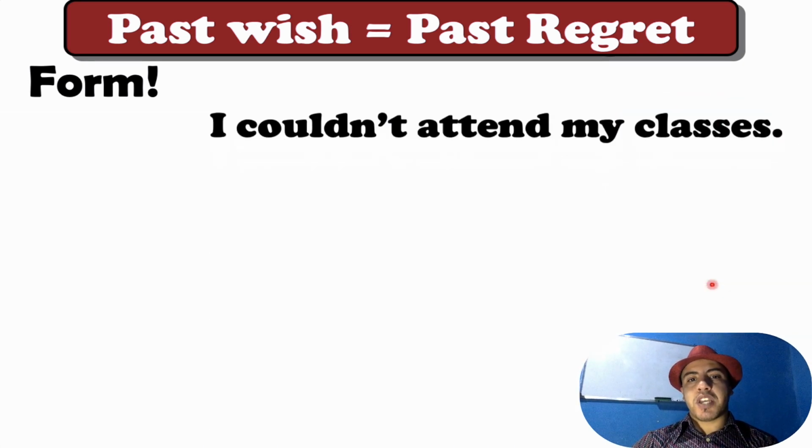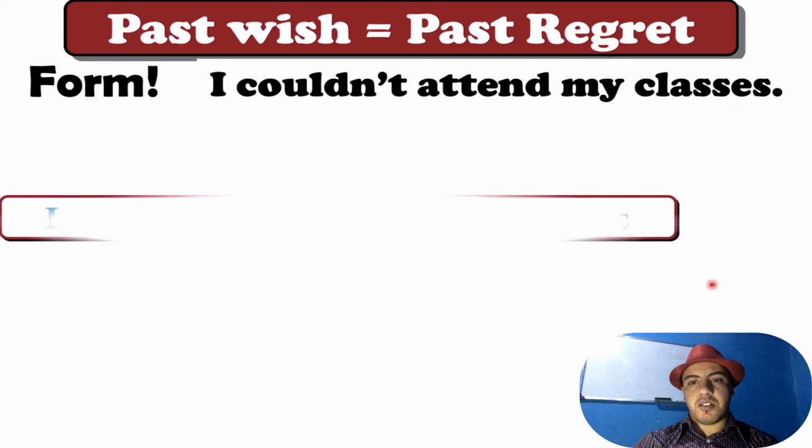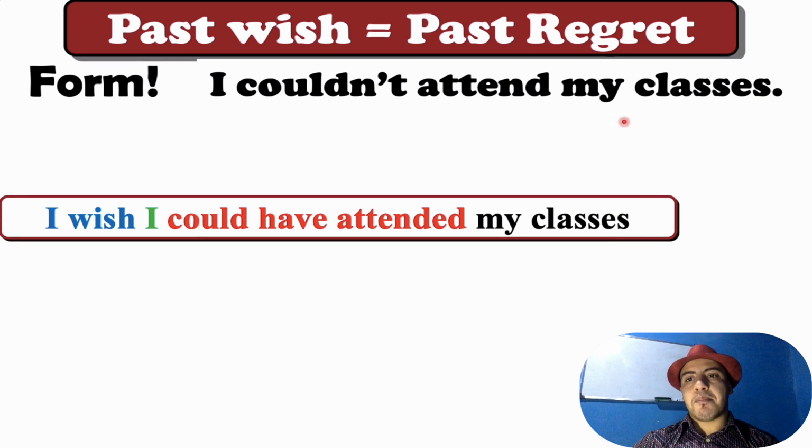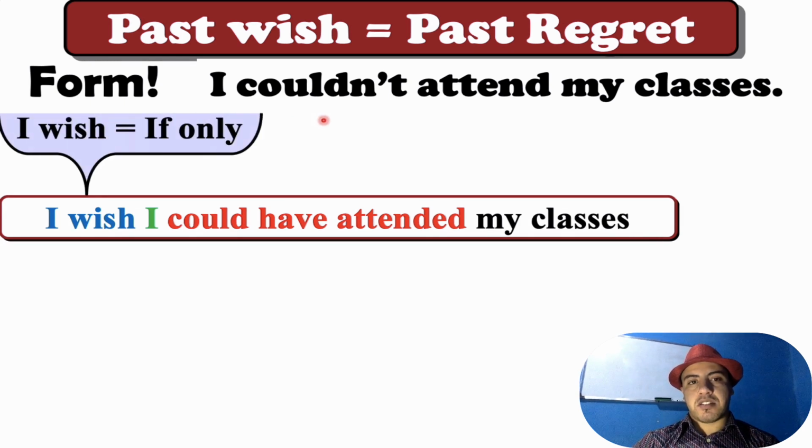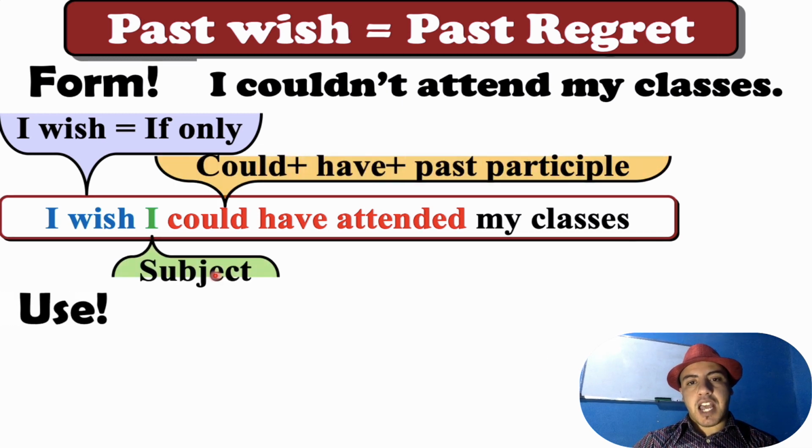Okay, also we can use another form, which is, look here, we have: I couldn't attend my classes. So I couldn't is in the present or in the past? Yeah, good. So it is in the past. So I wish I could have attended my classes. But did I attend my classes? No, I didn't. Okay, so here it's like a wish. So what is the form again? We have I wish plus subject plus could plus have plus past participle.